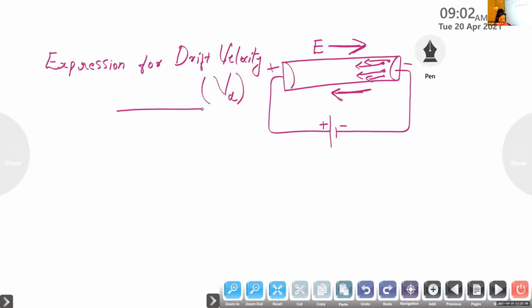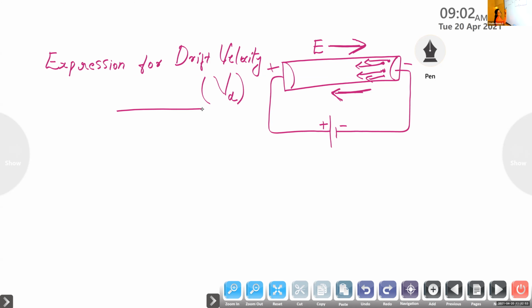Expression for drift velocity. In order to derive the expression for drift velocity, first of all we consider the equations of motion, the first equation of motion. Can you recall the first equation of motion?